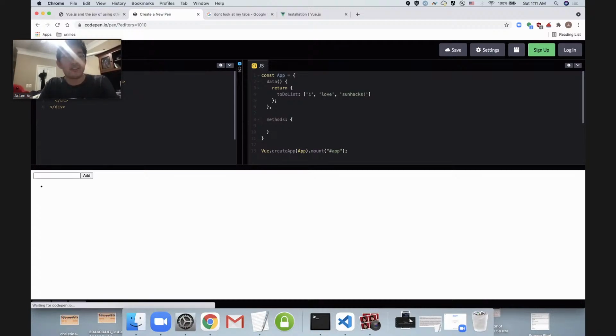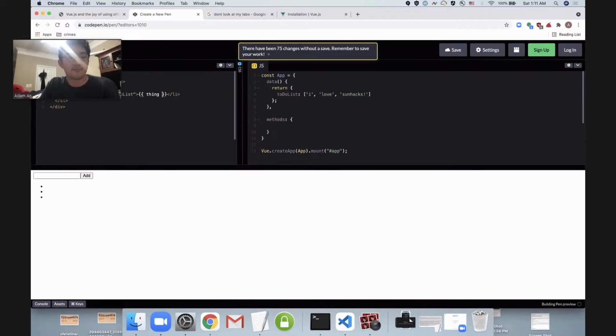And then let's see. Thing in to-do list. Then remember that this name that I put here, thing, becomes available to us as a variable that goes through each value in our list. So all I got to do is use our mustache syntax. Hey, that's another thing we learned today. I'm going to use my mustache syntax and go like thing. And would you look at that? Our 3 things I love sunhacks pop up in our list. Nice. So already we're really close to getting this app to work, guys. We're really close. I'm super pumped.